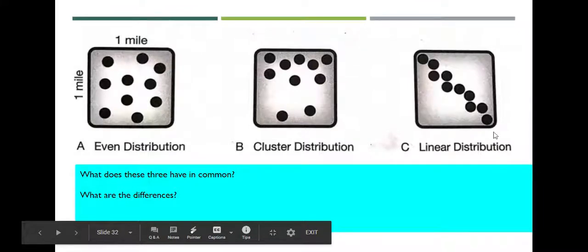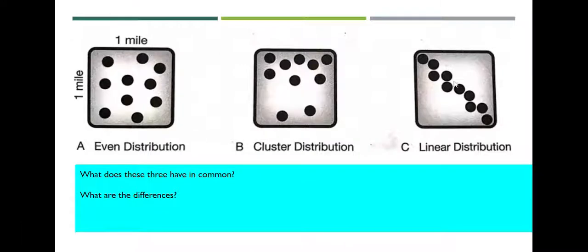So there's a linear distribution of people. Same with roadways. As roads were built, cities developed. The cities follow the road. It's a linear distribution. So take a minute and think about what these have in common. What are the differences? Then pause the video and start it back up when you're done.